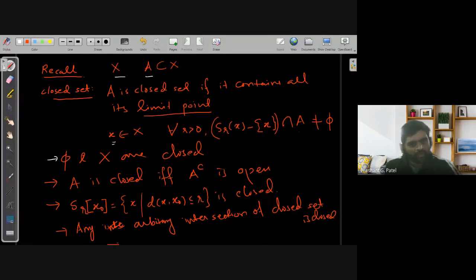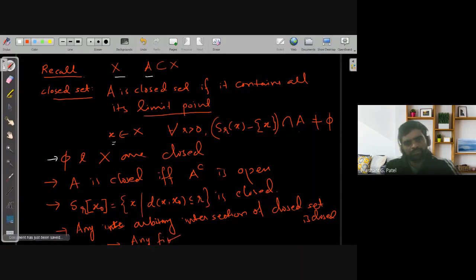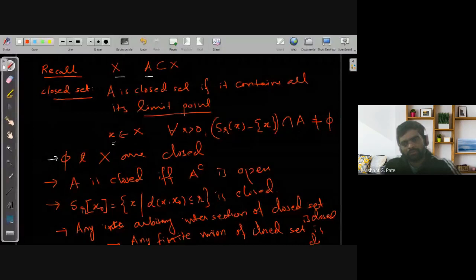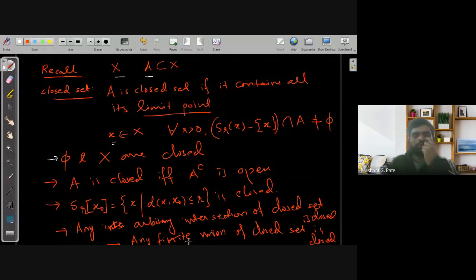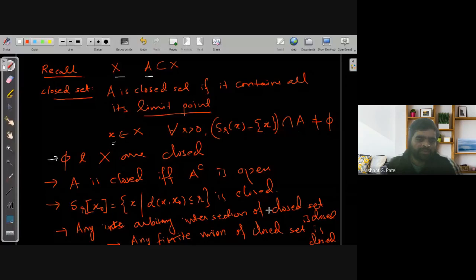And one more result we did is that any finite union of closed sets is closed. So a finite union of closed sets is closed, and an arbitrary intersection of closed sets is also closed. That we have also proved in the previous lecture.